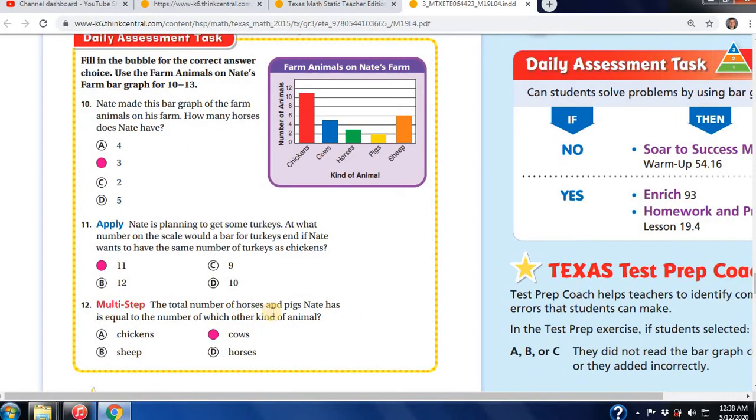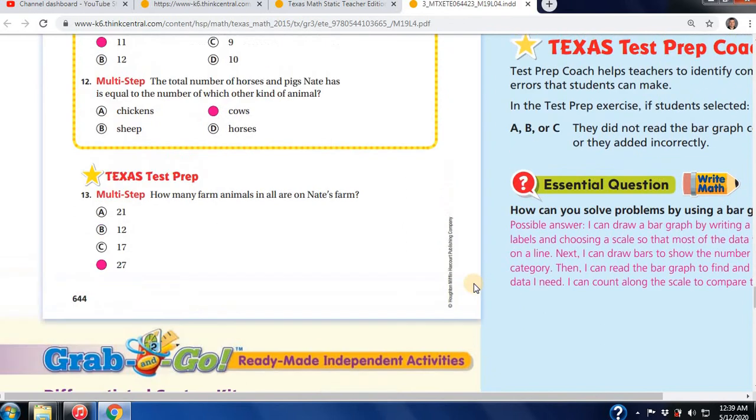The total number of horses and pigs Nate has is equal to the number of which other kind of animal? Well, let's add horses and pigs. Horses, there are 3. Pigs, there are 2, so that's 5. Which other one has 5? And that would be the cows. See, that'd be 5 right there. So again, that's how we're answering the questions.